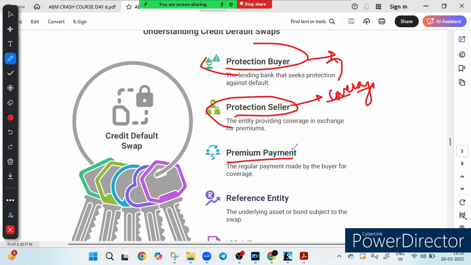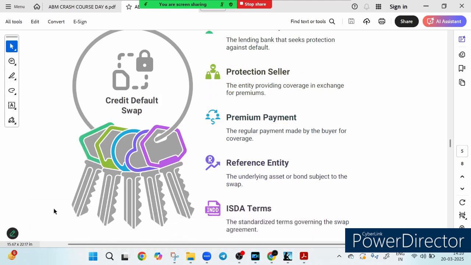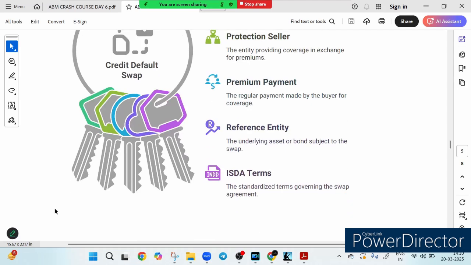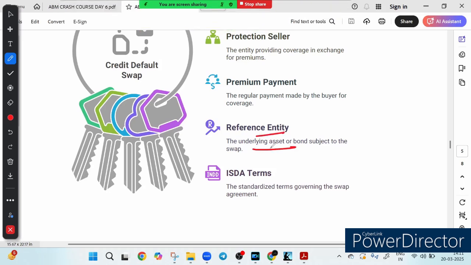Now the question is, who or what is this protection about? That is where the reference entity comes in. It could be a company whose bond or loan is at risk of default. It could be a government whose bond is at risk of default. So basically, if the reference entity defaults, the protection seller compensates the buyer. Who protects the buyer? The protection seller protects the buyer.